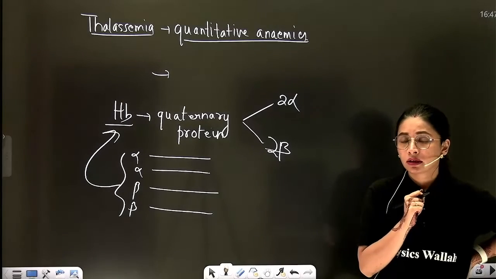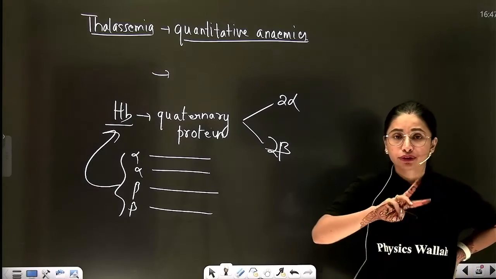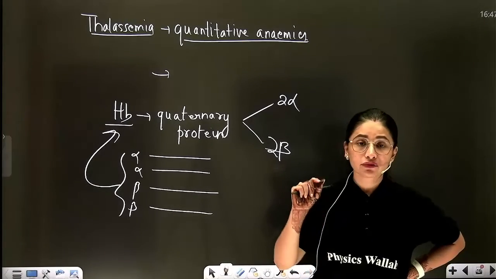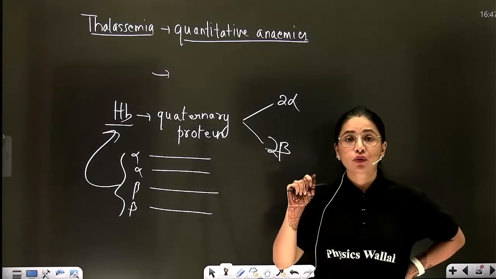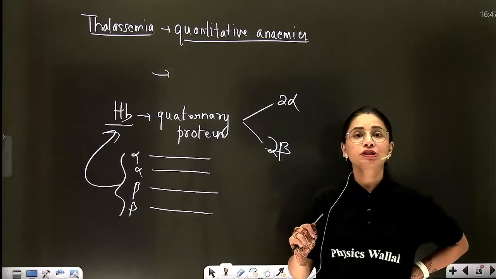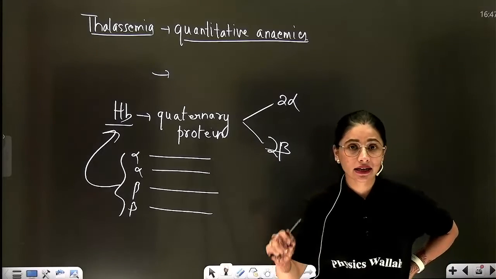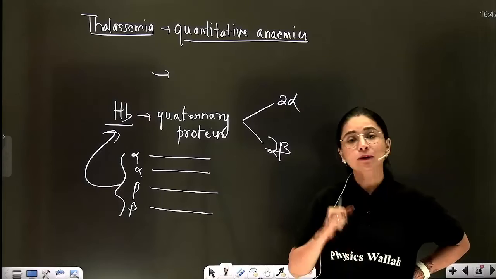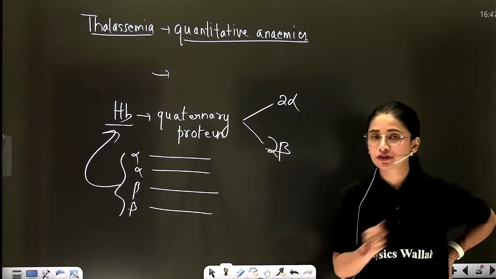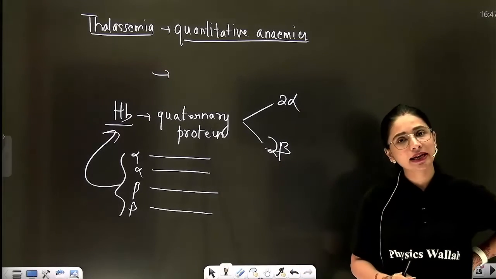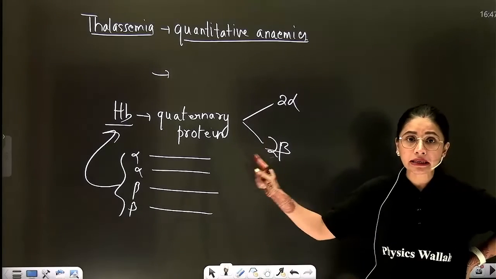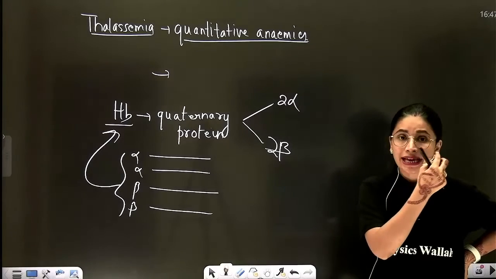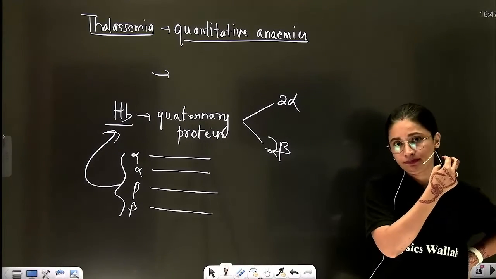That means maybe hemoglobin will be produced with 3 alpha 1 beta or 3 beta 1 alpha. If the quantity of hemoglobin chain changes, then again RBC fails to function, it gets precipitated out, it fails to carry oxygen, thus causing anemia. But it is known as quantitative because the quantity of the polypeptide chain is getting altered.